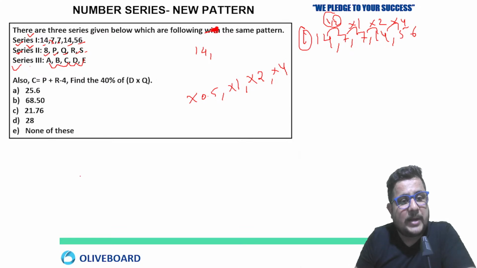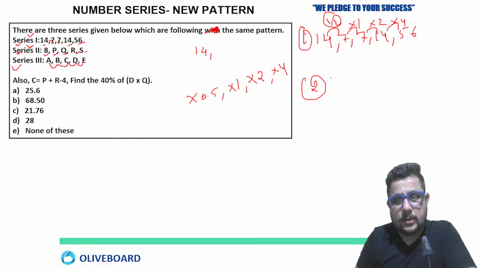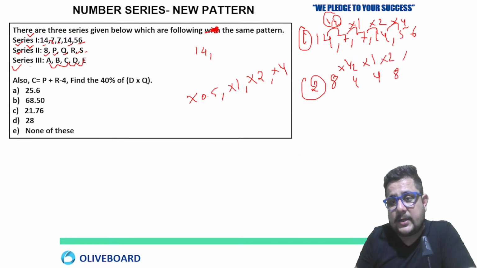Same logic you have to apply in the second series, series 2. So series 2, anyone who can answer this, tell me. 8 multiply half, so 4. Then 4 multiply 1, so 4. Okay. And 4 multiply 2, 8. 8 multiply 4, 32. So these are the values of P, Q, R, S.